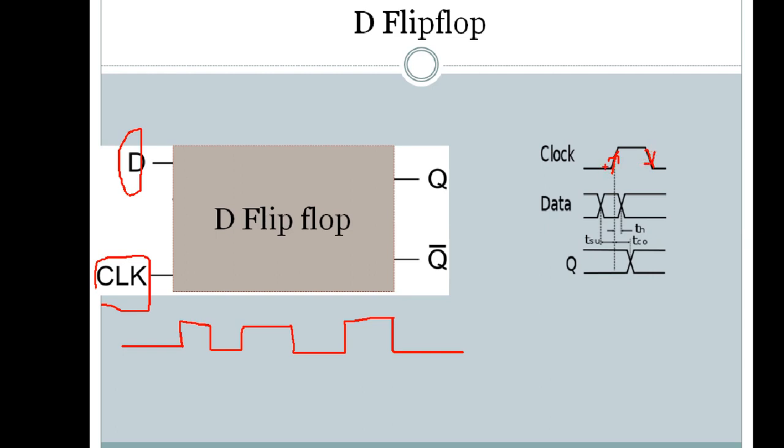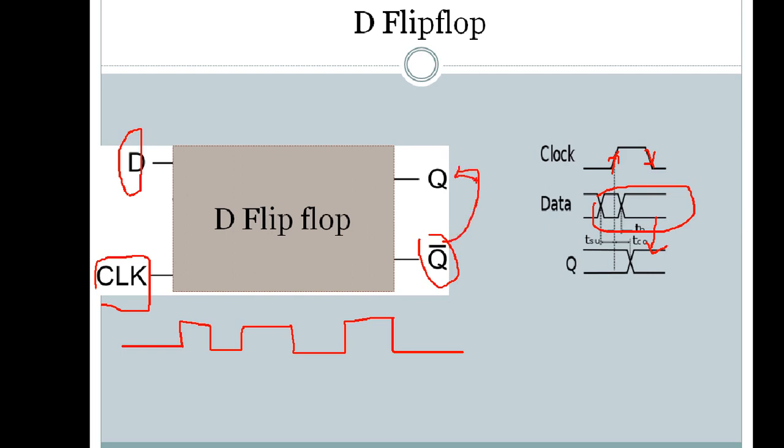Whenever I get the positive edge of the clock, the data will be transferred to the output. Whatever data is here will be transferred to the output whenever I get a positive edge or negative edge. We can design it according to the edges, whether it should work on the positive edge or the negative edge. At Q bar we will get the complement of Q.